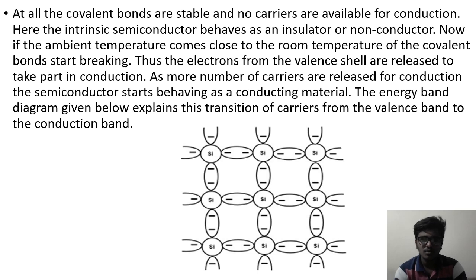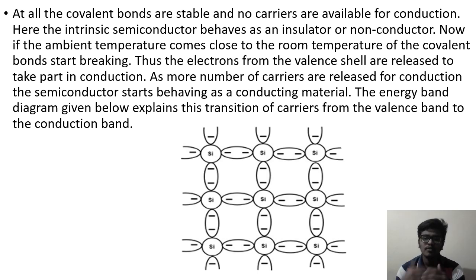At this point all the covalent bonds are stable and no carriers are available for conduction. Here the intrinsic semiconductor behaves as an insulator or non-conductor. Now if the ambient temperature comes close to room temperature, the covalent bonds start breaking, and thus the electrons from the valence band are released to take part in the conduction.